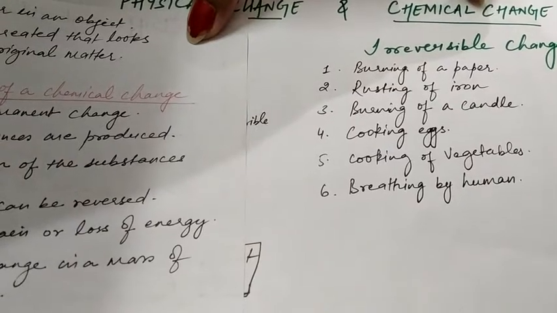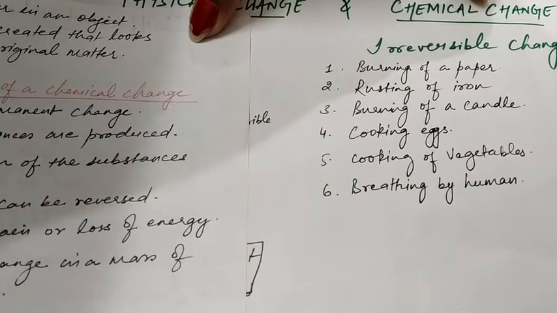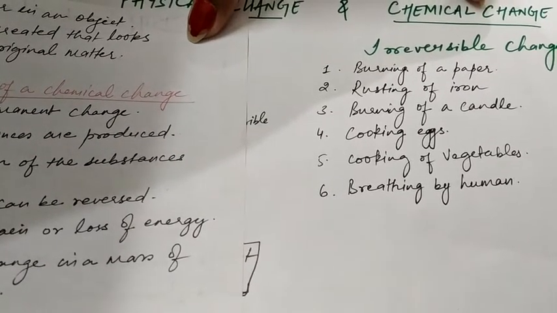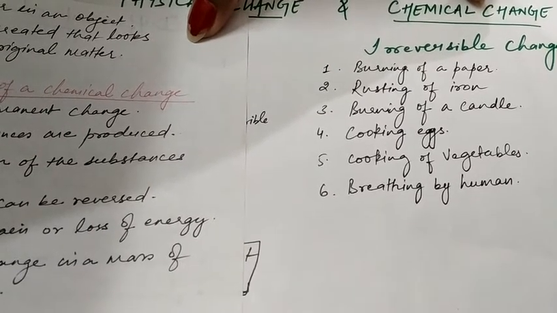Cooking of eggs, cooking of vegetables, all these are irreversible changes, because once the food is cooked, it cannot be transformed or molded back into its original state.